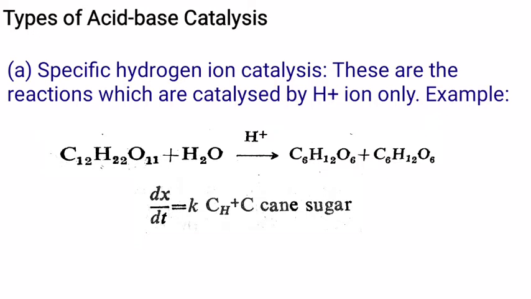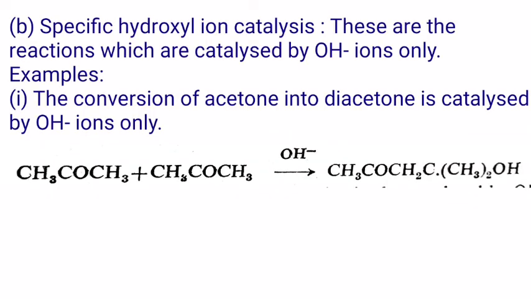In case of inversion of cane sugar catalyzed by hydrogen ions, the rate of this reaction is found to be proportional to the concentration of hydrogen ion present in the solution. While the reactions catalyzed by hydroxyl ions are called specifically base catalyzed reactions. Example, the conversion of acetone into diacetone is catalyzed by hydroxyl ions only.